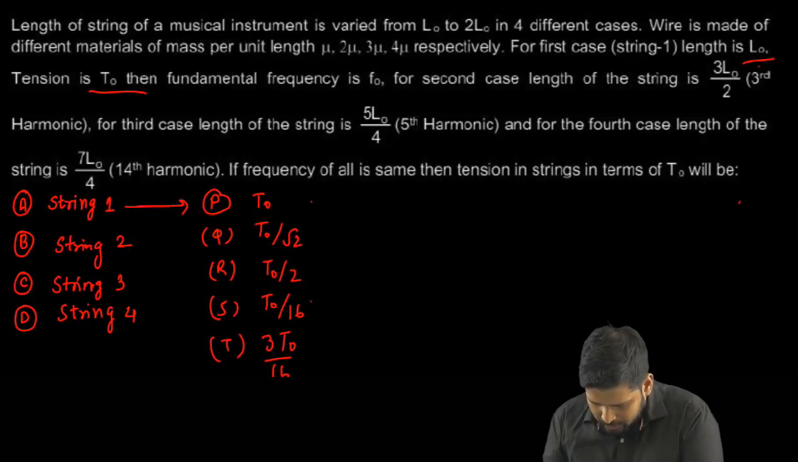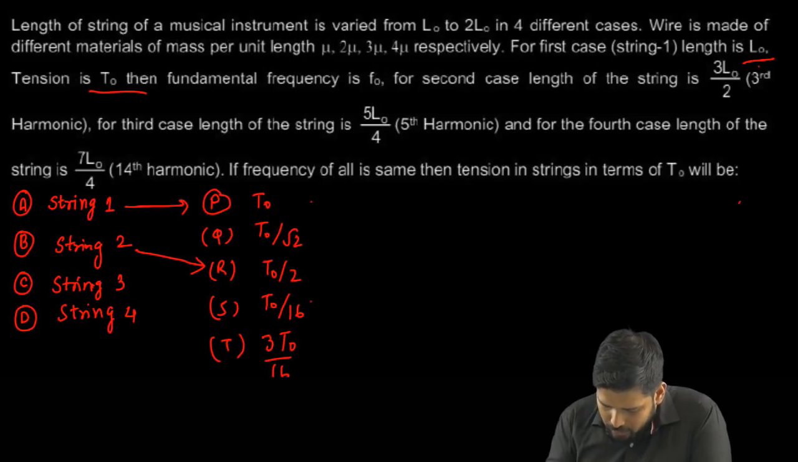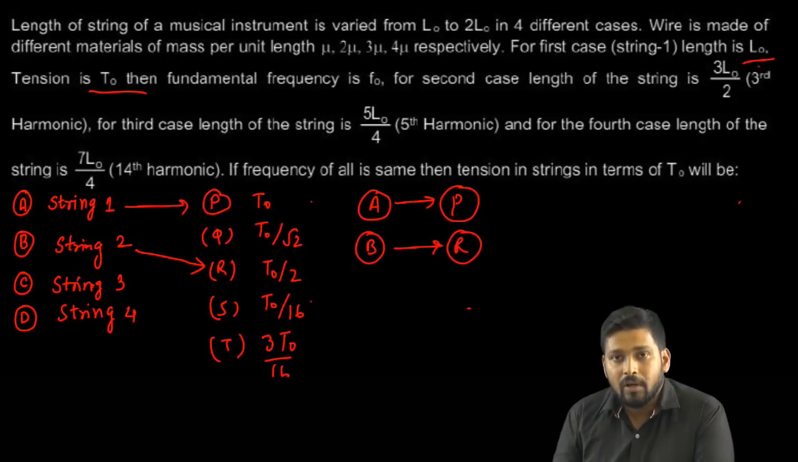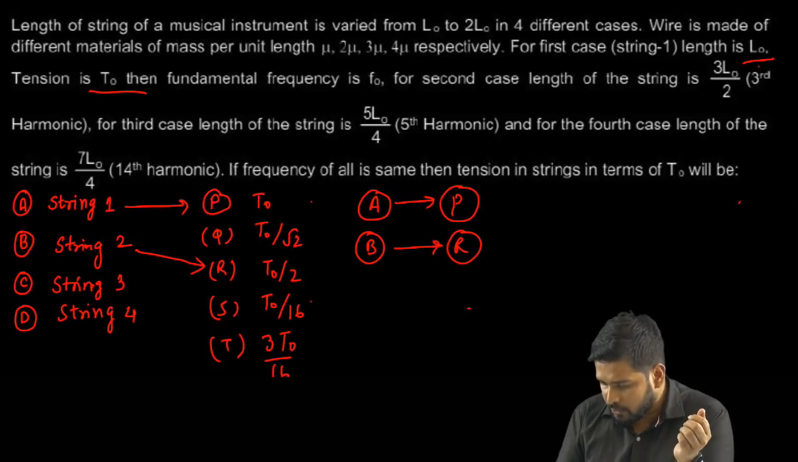So let's see which one of the options it matches. Yes, string 2 has T0 by 2. So I'll just write it down over here. A goes with P, and we have calculated for the second case, so B goes with R. Now we have to check again for the third string and the fourth string, so the third case and the fourth case. So let's do that.